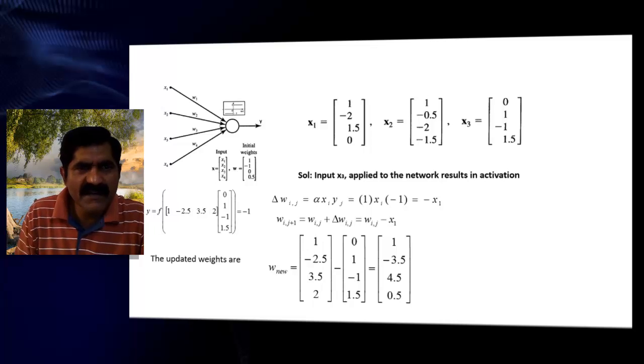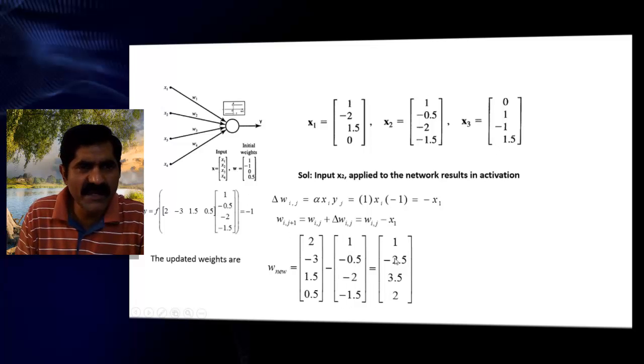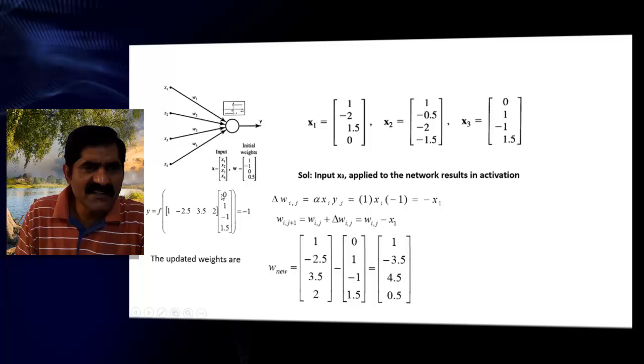Now we go to the third criterion: input x3 is applied, which is 0, 1, -1, 1.5. The previous weights are 1, -2.5, 3.5 and 2. Multiplying these, 1 into 0 is 0, and the other terms are negative, with only one positive, so the negative dominates. The activation function operated on this negative value gives -1.